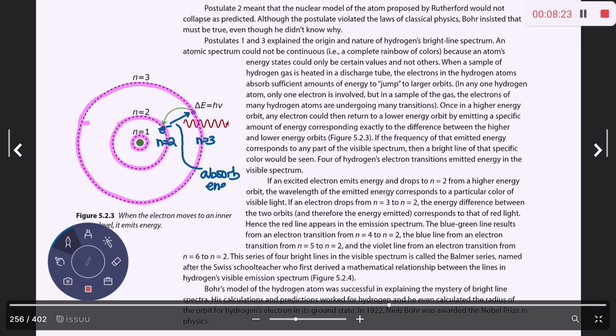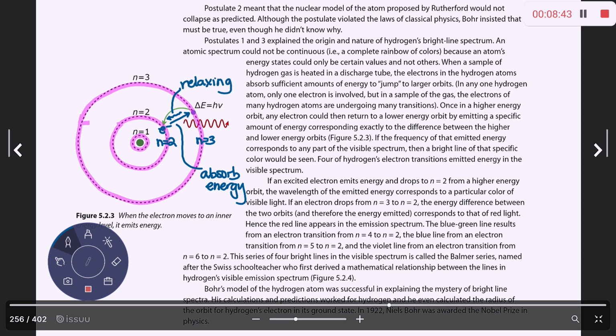So if I shine light at a sample of matter, that means the electrons in that sample can absorb energy, and then they won't stay in that higher energy level forever. They have to come down. As they come down, we call this relaxing.